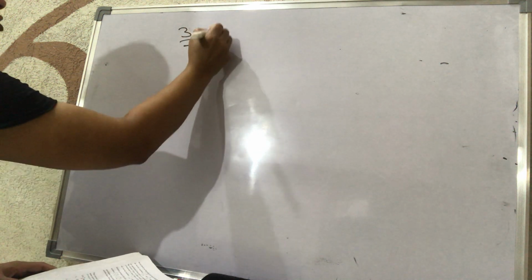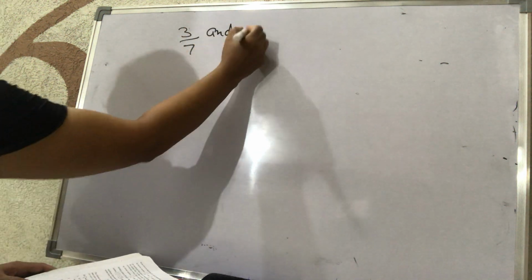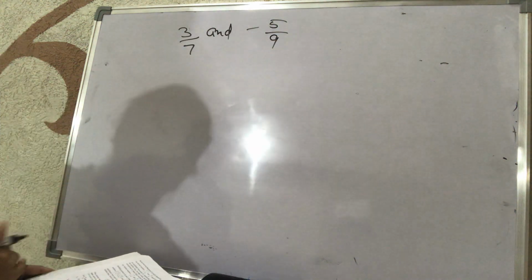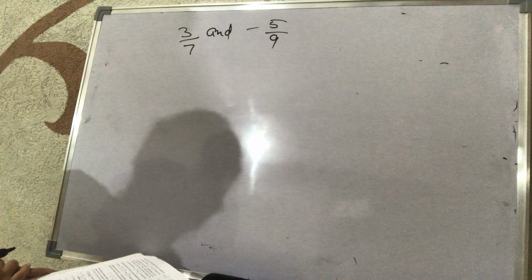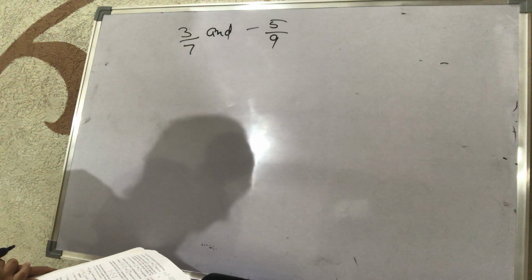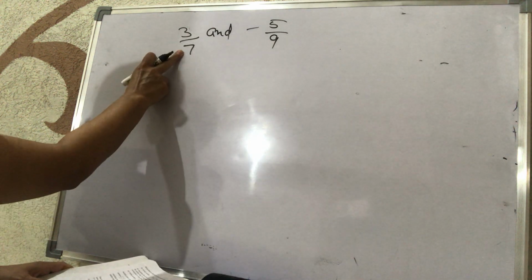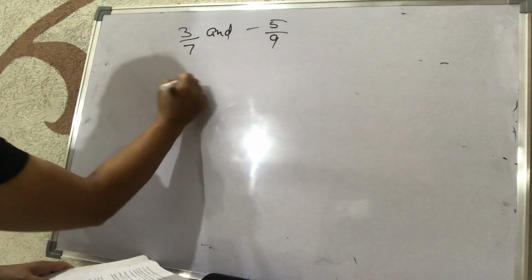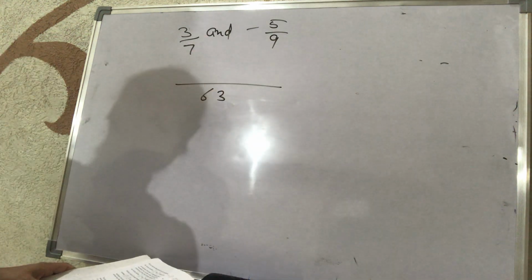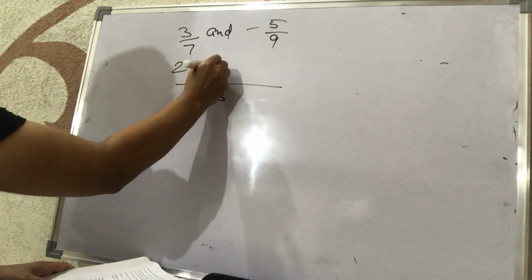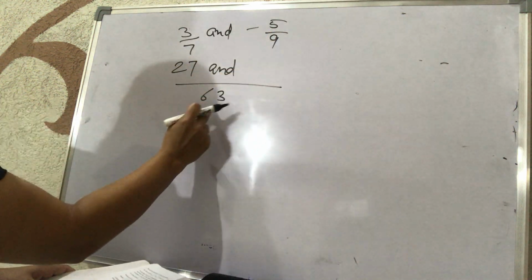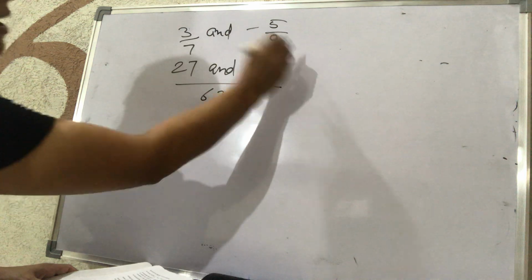Suppose we have two rational numbers, 3/7 and -5/9, and we have to compare which is greater. So we will take the LCM of both. This is a positive rational number, this is a negative rational number. The LCM will be 63. 63 divided by 7 is 9, and 9 times 3 is 27. Next, 63 divided by 9 is 7, and 7 times 5 is 35. It will be -35.